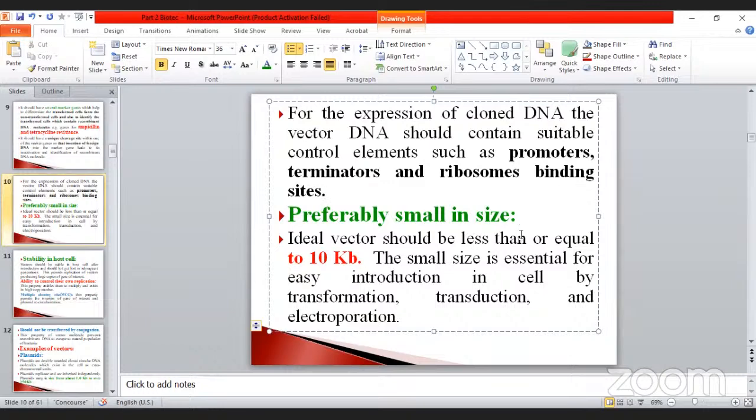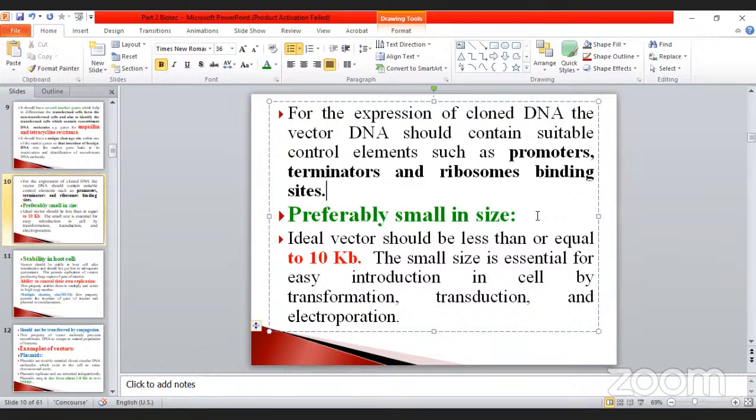Okay, and the next one: which size should we prefer? The vector may be more than that or less than that. See, it is preferably small in size. Normally, the E. coli bacterium is a very minute, microscopic, unicellular prokaryote, isn't it? It is prokaryotic in nature. Within the host, there is a small size, which is the plasmid. So we have to prefer that much size of the vector, then it will be matched easily.